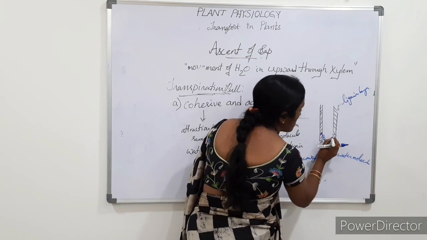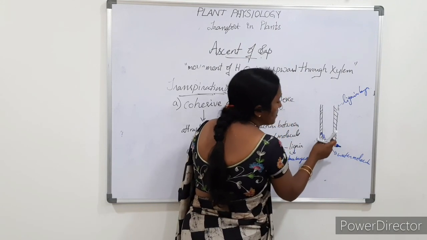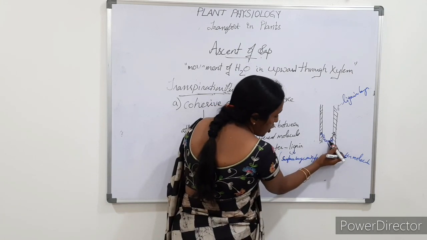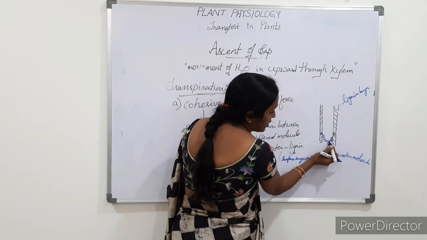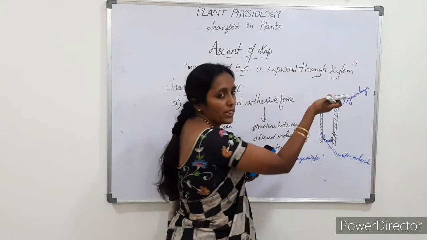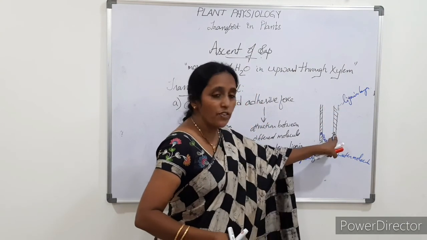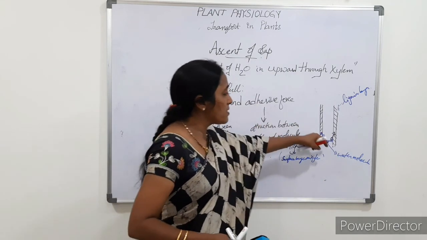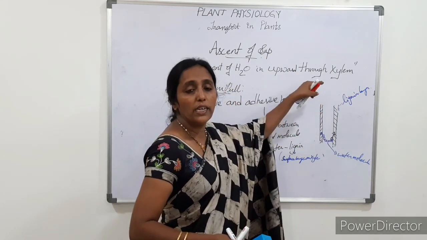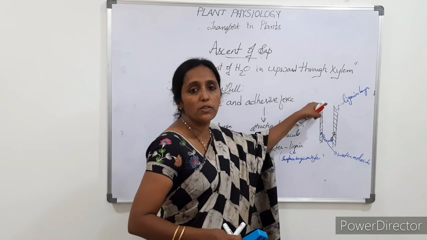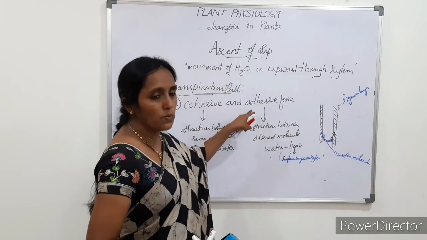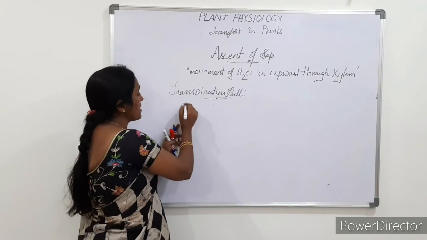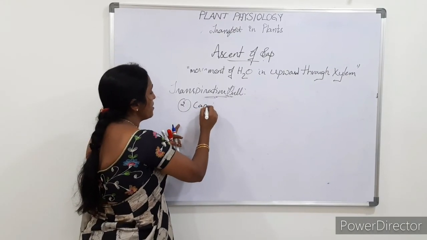When this water molecule is pulled by the lignin, it also pulls other water molecules along with it. That means two kinds of forces are applied here, which results in the continuous flow of water in upward direction through xylem that we observe. This is one principle. Then the second one is capillary force.